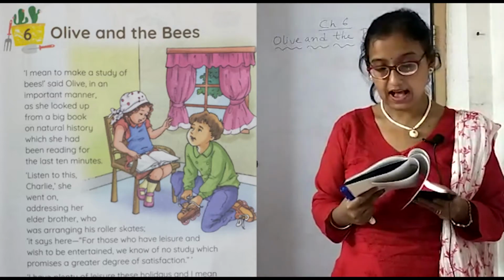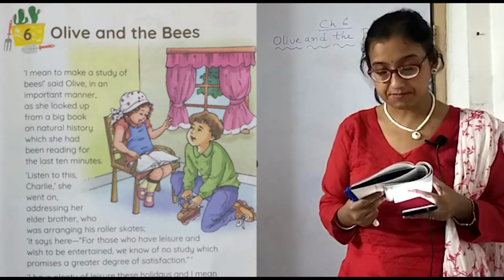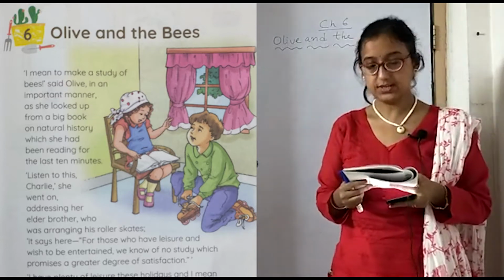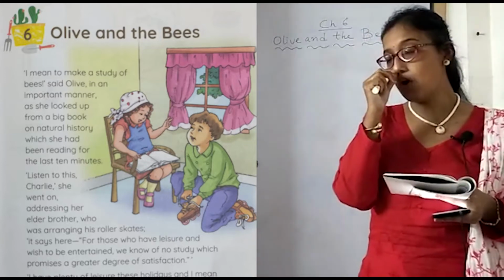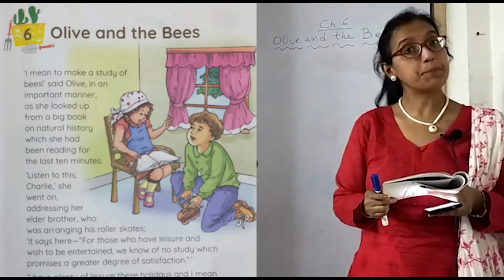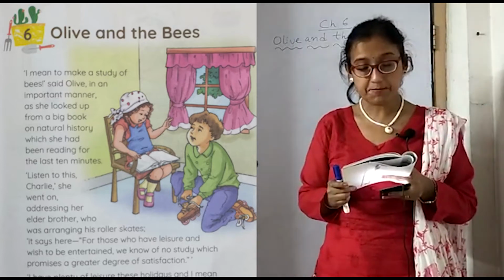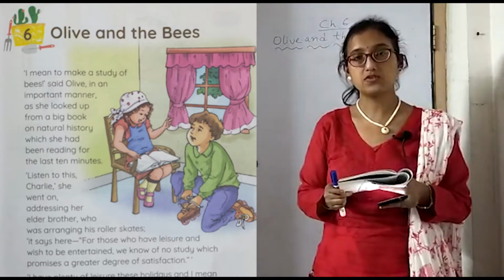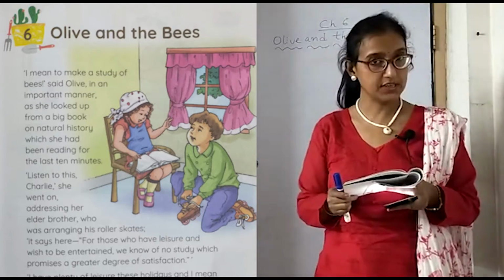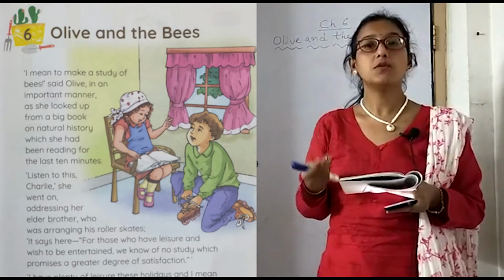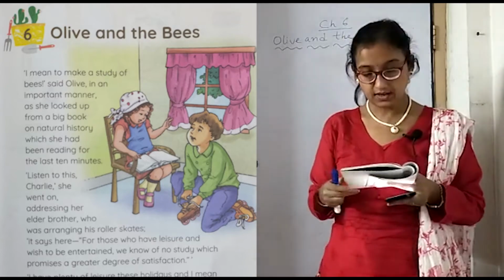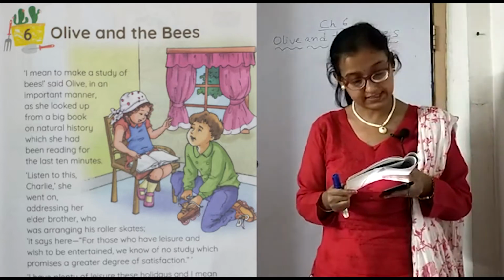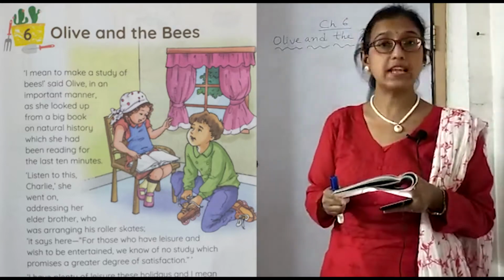Olive and the Bees. "I mean to make a study of bees," said Olive. So here Olive is a character of the story. She is thinking of studying about bees in an important manner as she looked up from a big book on natural history. So she was reading a book on natural history. Now she picked up her eyes from the book and told something to whom, which she had been reading for the last 10 minutes.